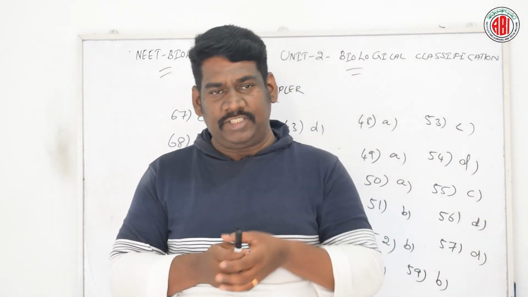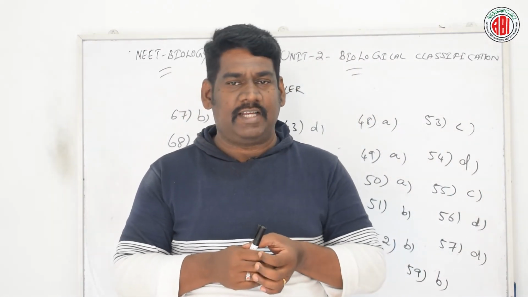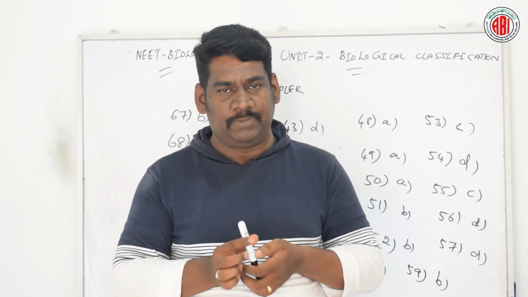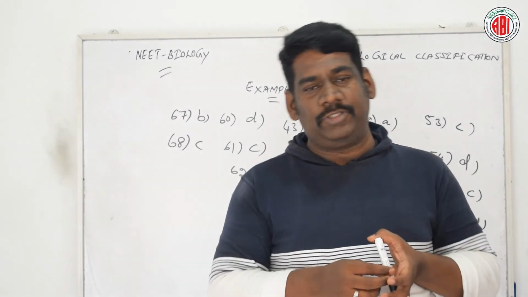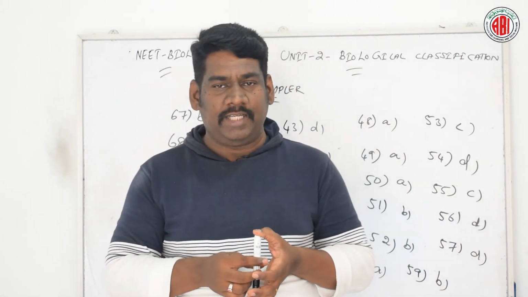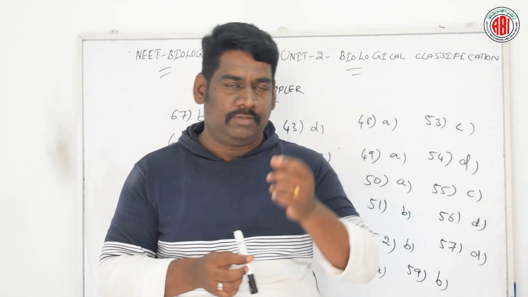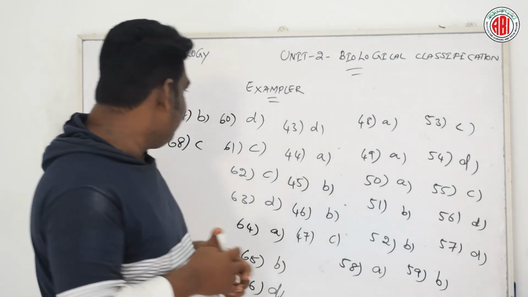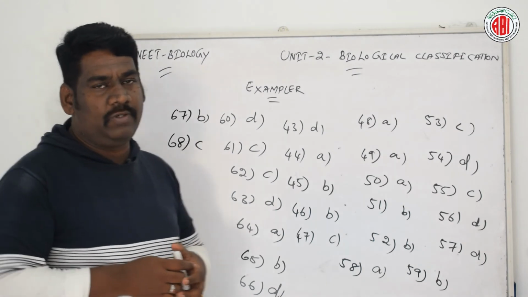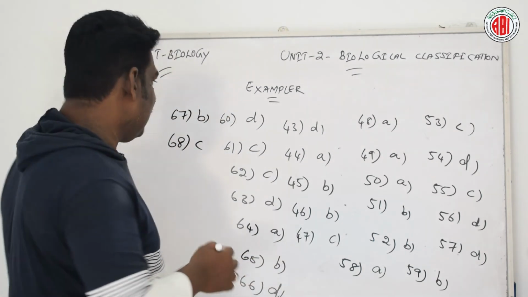Many species of mucor are responsible for rotting of fruits and vegetables, and a few species of mucor are pathogenic to human beings, for example Mucor bacilliformis. So this is the information about mucor. The right answer for this question is option C. Now let us go for question number 69.